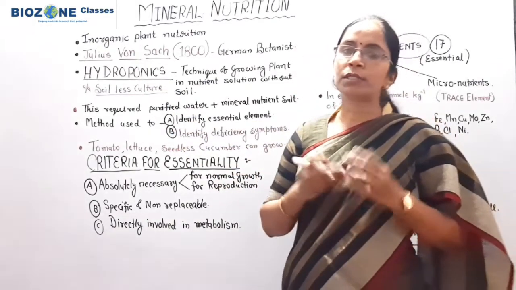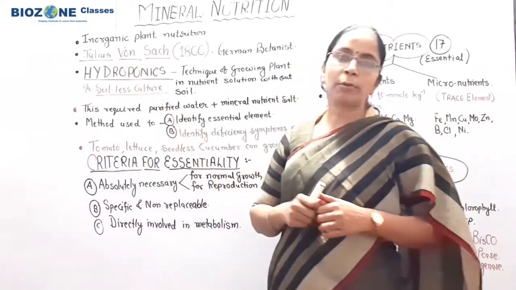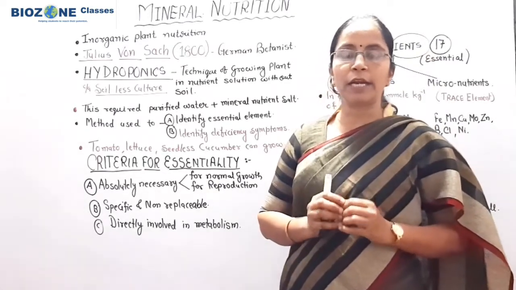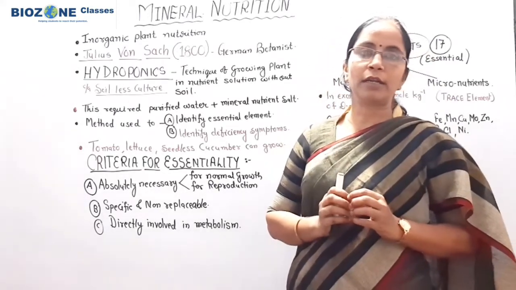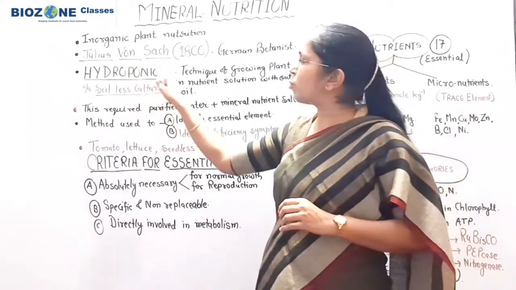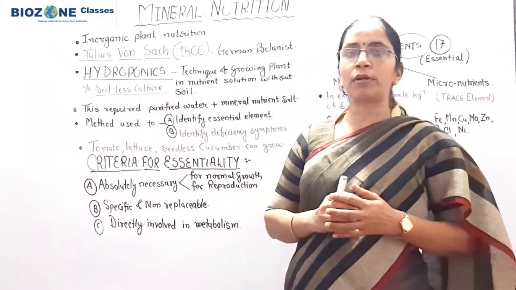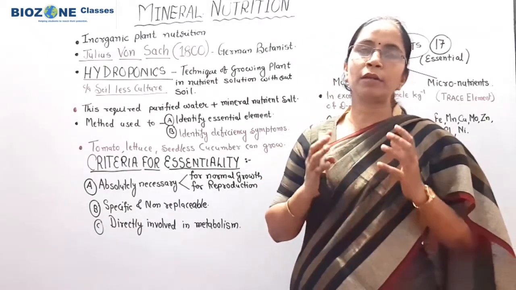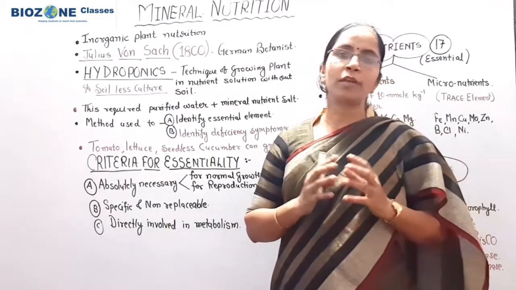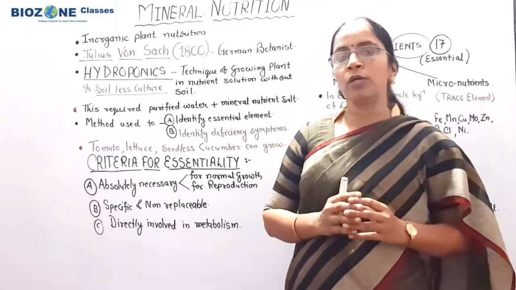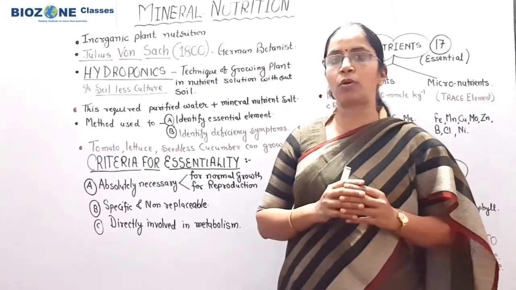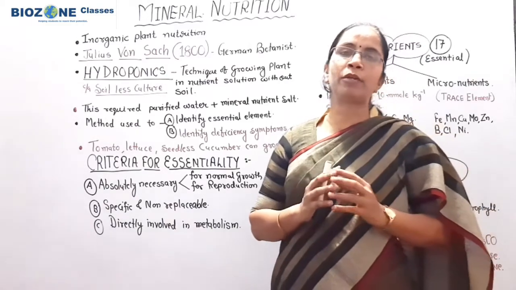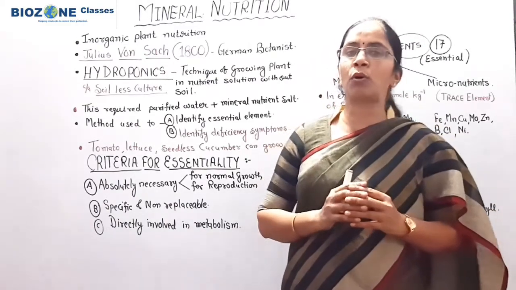Now the first scientist's name provided here is Julius von Sachs, in the 1800s, the 19th century. Julius von Sachs was a German botanist, and he first observed that if mineral nutrients are mixed in water in a specific amount, a solution of mineral salts is formed, and that solution is capable of providing healthy growth of the plant.